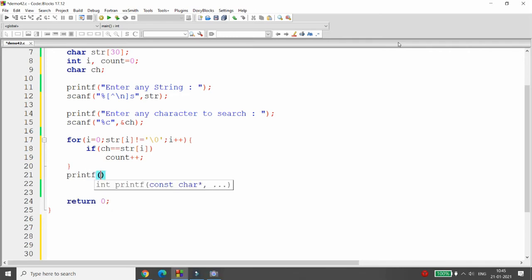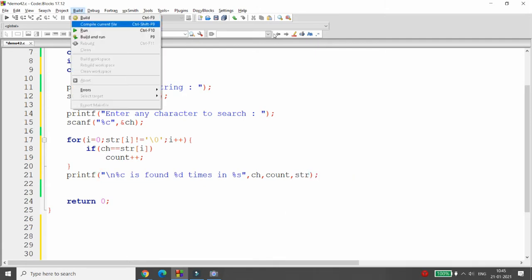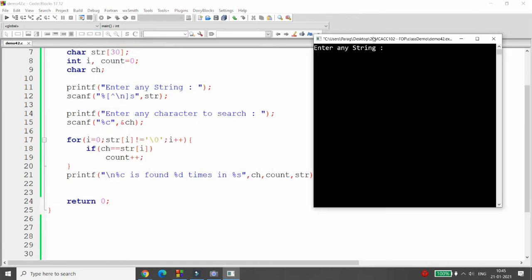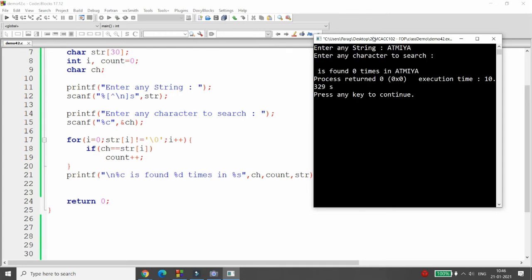And here you can simply print that %c is found %d times in %s. So what is %c? %c is character. %d is the number of times it is found. %s is the string. And you can simply compile, that is build and run. Whenever you build and run, what happens? See, it will ask me for the string. For example, I am writing here the string is ATMIYA, right? Now whenever I press enter, what happened?